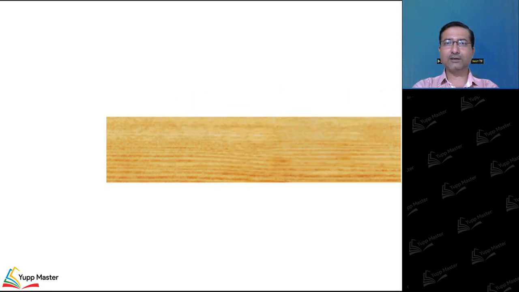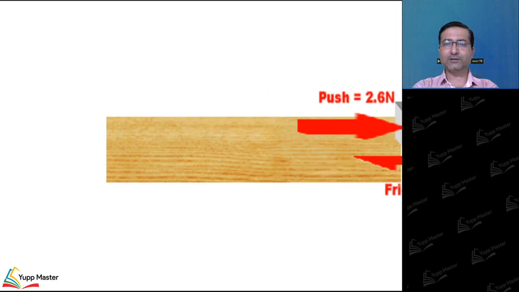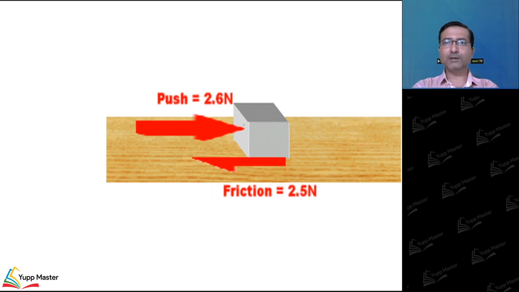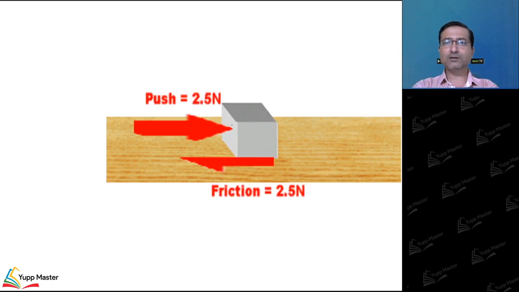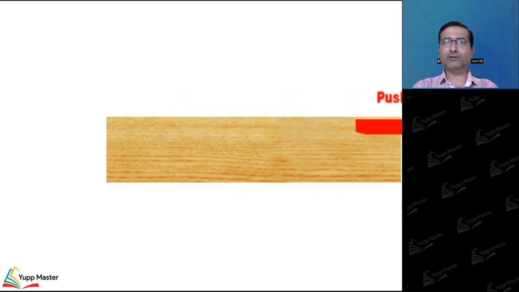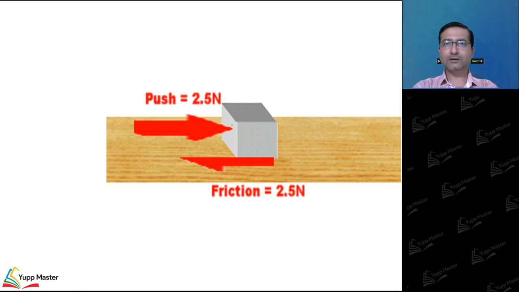Like you can see in the animation, if we apply 1 to 2.5, till then the block will be at rest, and when force is greater than 2.5, then it starts moving. Then the nature becomes kinetic, and kinetic friction force assumes a constant value. You can see in the animation that the force remains 2.5 from then onwards, irrespective of the external force, irrespective of the value of push force.